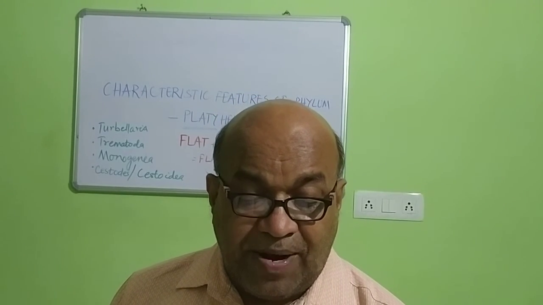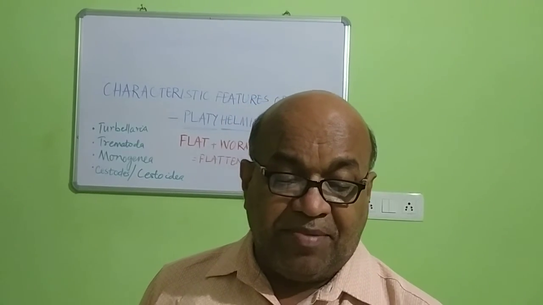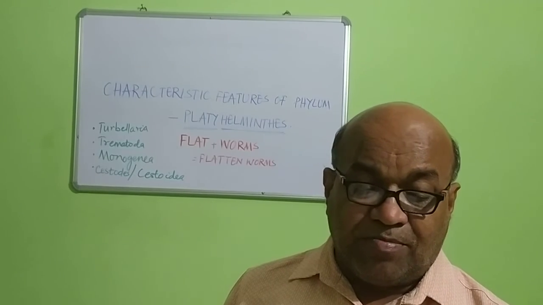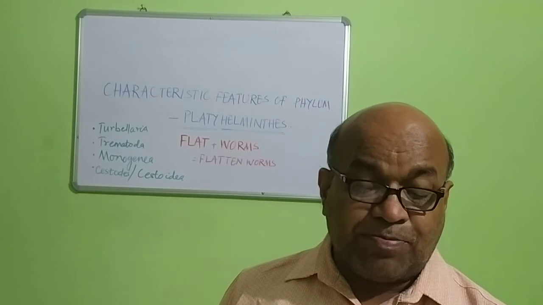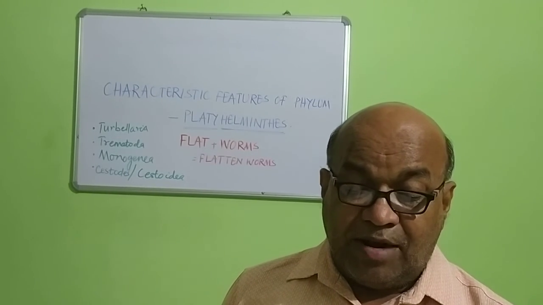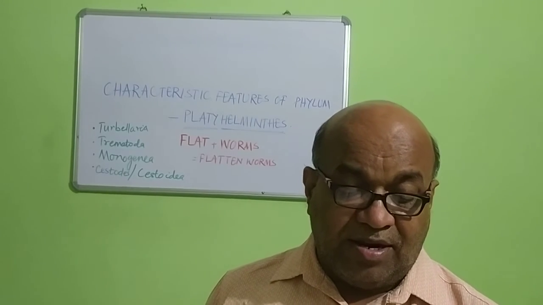The reproductive system is highly evolved or complex in most forms, and fertilization is internal. Cleavage is spiral, as I stated, and determinate in some species. Development may be direct or indirect.